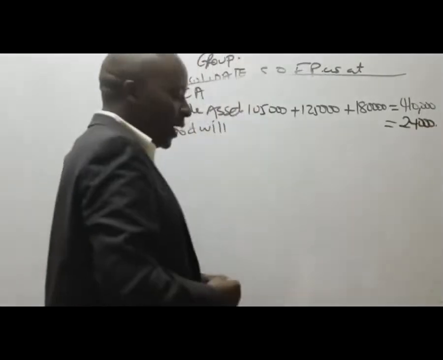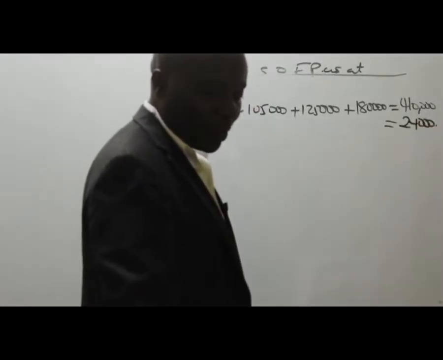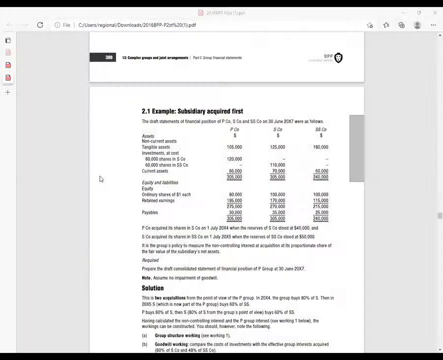Do we have any other non-current asset? None. So give me the current assets. I can see them: 80, 70, 60.